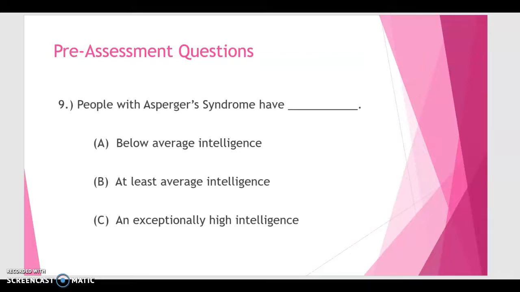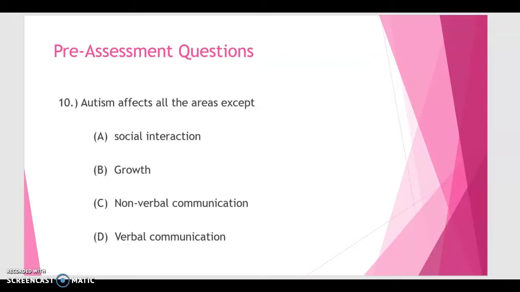Question number 9. People with Asperger's syndrome have A. Below average intelligence. B. At least average intelligence. C. Exceptionally high intelligence. And last question, number 10. Autism affects all the areas except A. Social interaction. B. Growth. C. Nonverbal communication. D. Verbal communication. Thank you for doing the pre-assessment.